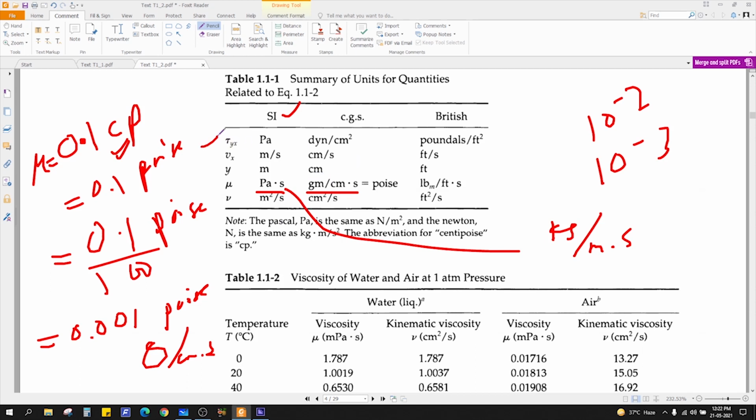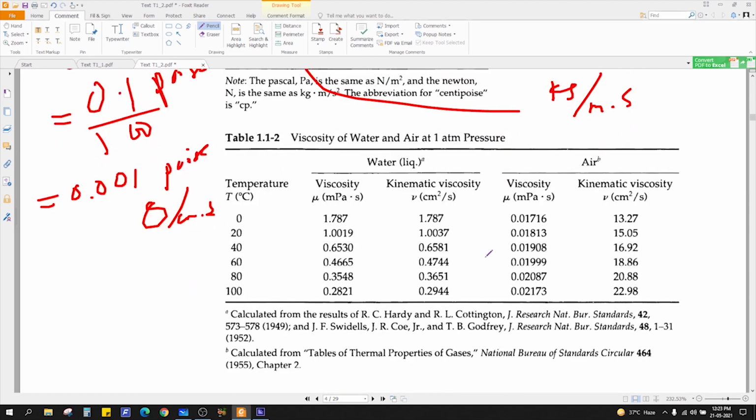So shear stress is in Pascal, because it is similar to pressure, force per unit area. Also in CGS, it is dyne per centimeter square. In British unit, it is pound force per feet square, and so on.